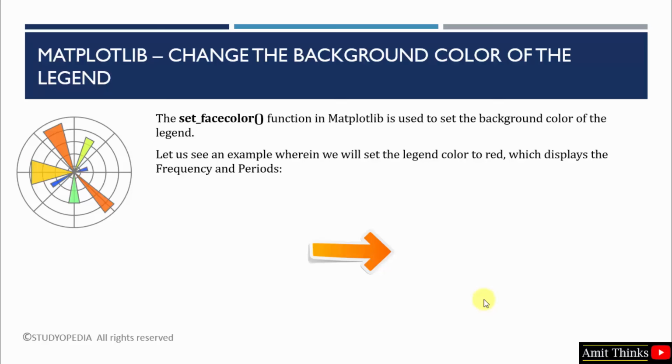So guys, we saw an example in which we created a line graph, and the legend for it we have set using the legend function, and the background color is set to red using the set_facecolor function. This is also a built-in function of matplotlib. Thank you for watching the video.